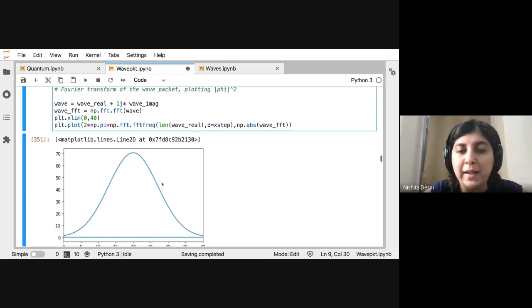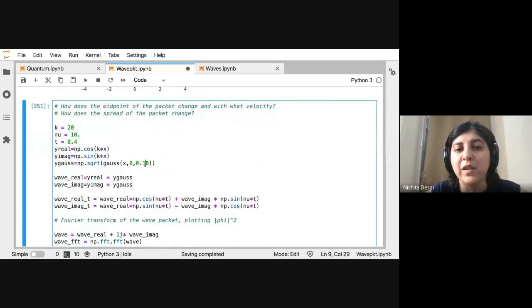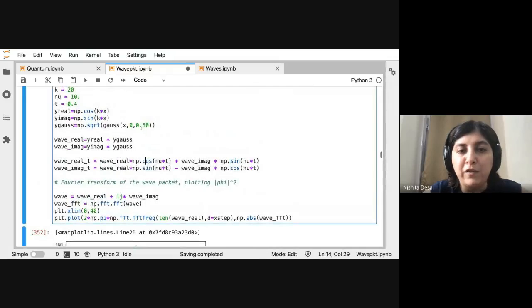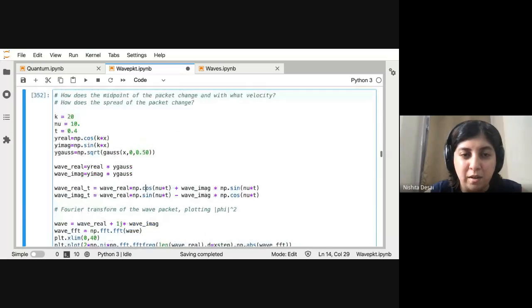We know that delta x times delta p is supposed to be constant. So if your particle is very localized, then your momentum is not as clearly determined. You can go the other way around as well: you can have a diffuse particle, which will give you a much sharper determination of the momentum. This is an illustration of the uncertainty principle.